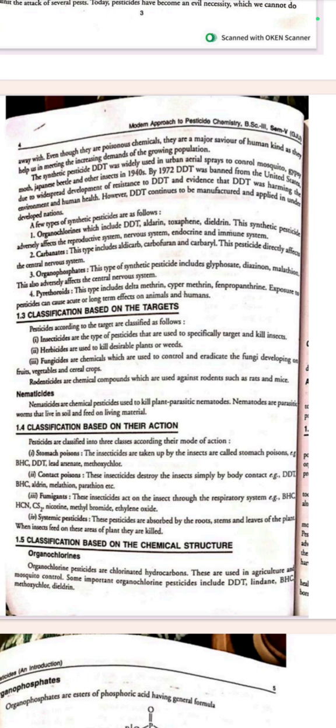First one is organochlorines, which include DDT, aldrin, toxaphene, dieldrin. These synthetic pesticides adversely affect the reproductive system, nervous system, endocrine and immune system. Next one is carbamates. This type includes aldicarb, carbofuran, carbaryl. These pesticides directly affect the central nervous system.